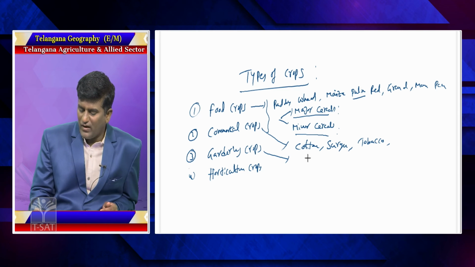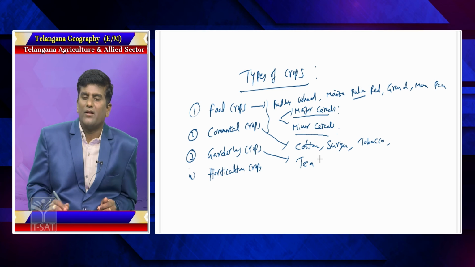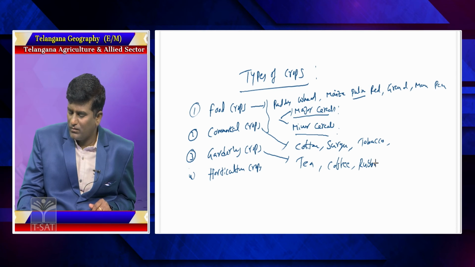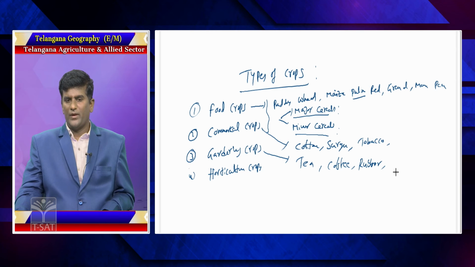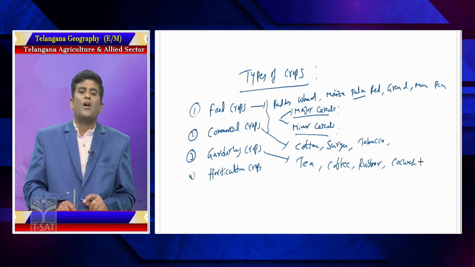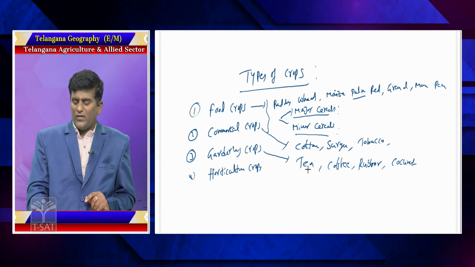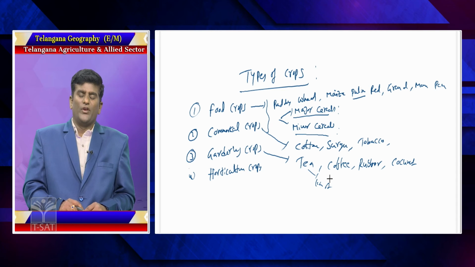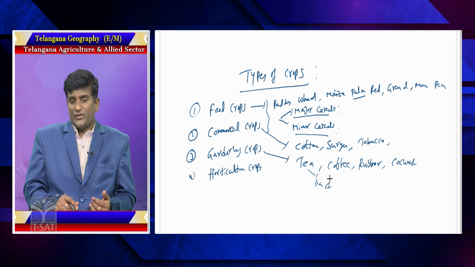For example, tea, coffee, rubber, coconut, etc. Tea crops are grown especially in Kerala and Assam. Coffee is famous in Karnataka. This type is called gardening crops, and also called estate crops.